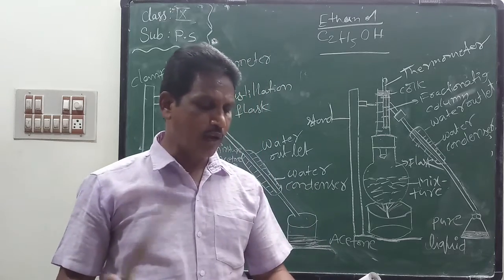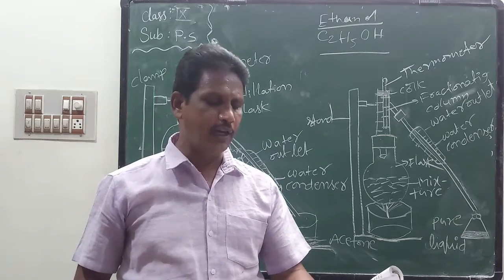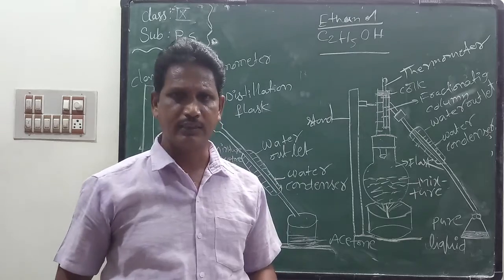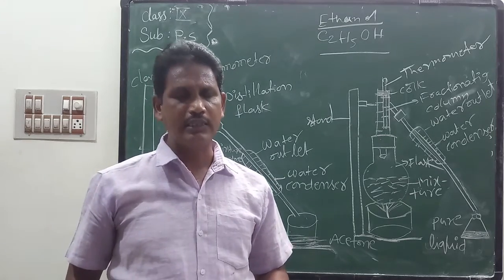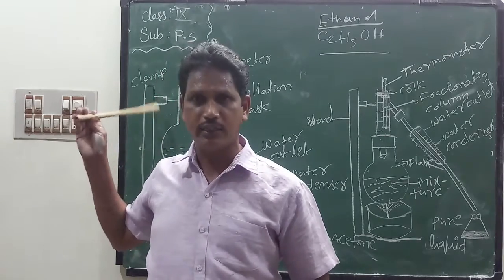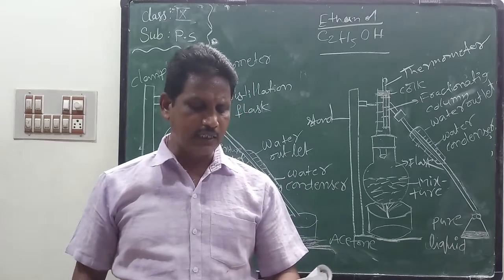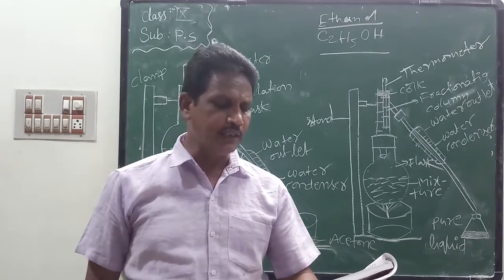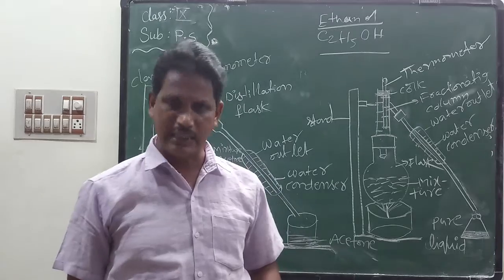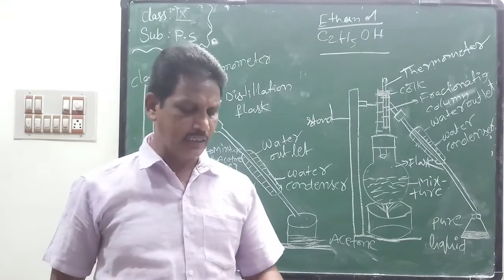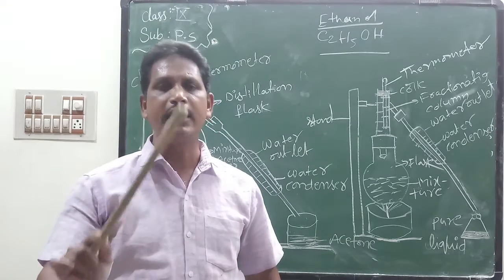To separate two or more miscible liquids when the difference in their boiling points is less than 25 degrees Celsius, we use fractional distillation. If the difference in the boiling points is greater than 25 degrees Celsius, we use the simple distillation method.